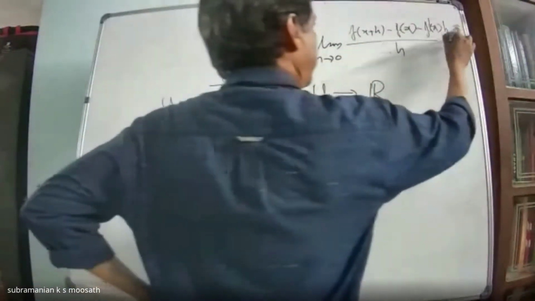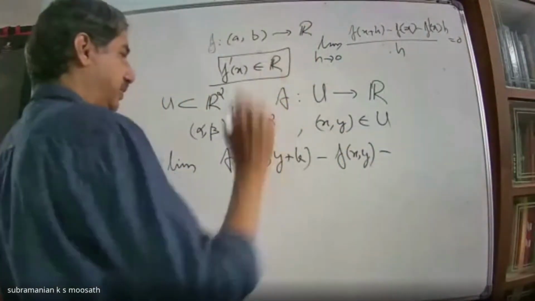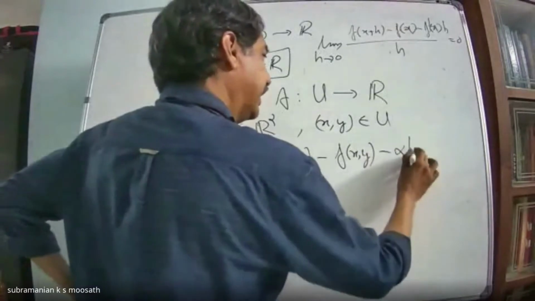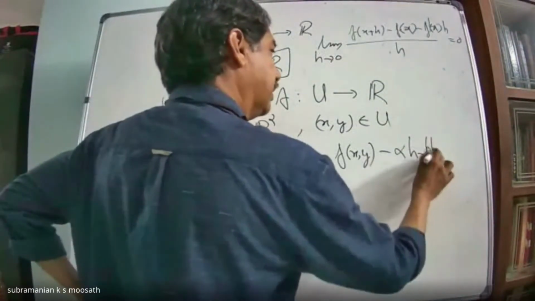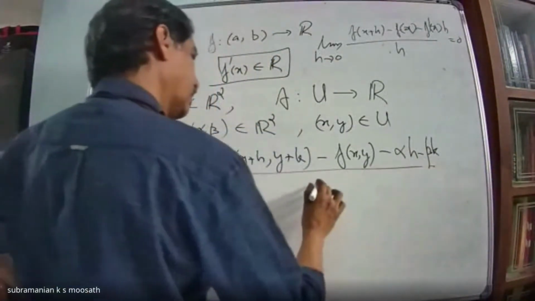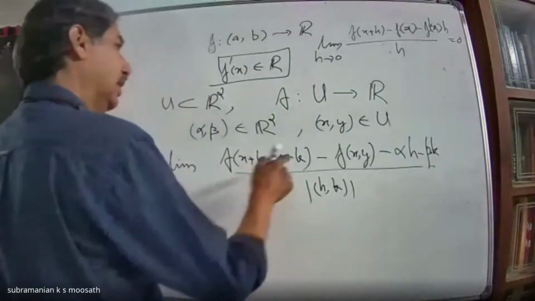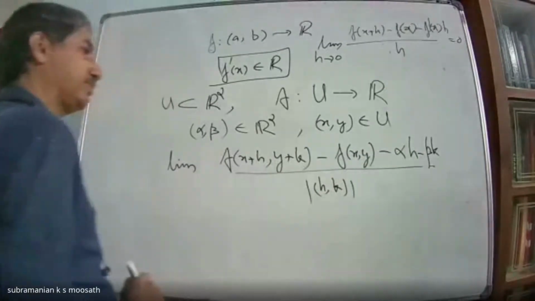This should be 0 if the derivative exists. Same kind of thing I wanted to look at here also. So I will have alpha h minus beta k by norm of (h, k). This is a vector, so I will take the norm. And here it is all real numbers.